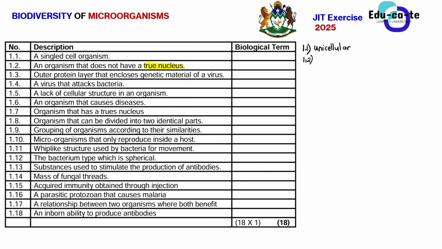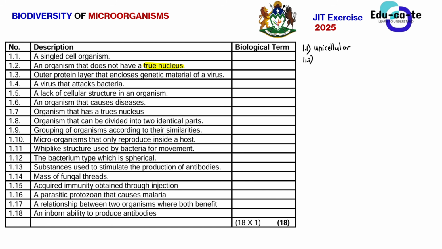So we have two terms: prokaryote and eukaryote. When we say that an organism is prokaryotic, it means that in its cell the nucleus is not a true nucleus, or it does not have a nuclear membrane. But when you say that it's a eukaryote or eukaryotic, it simply means that there is a true nucleus within the cell of that organism.